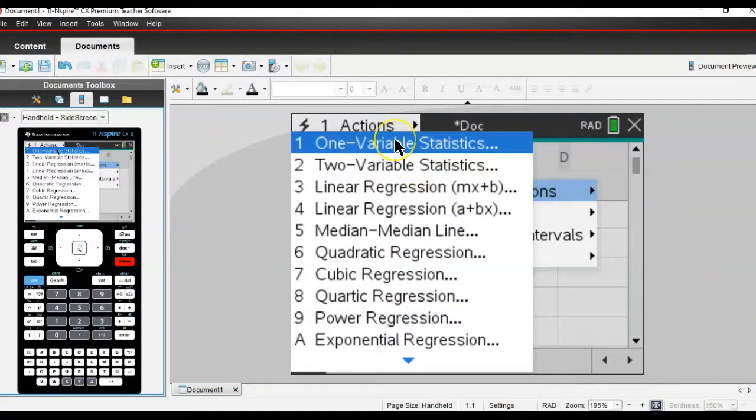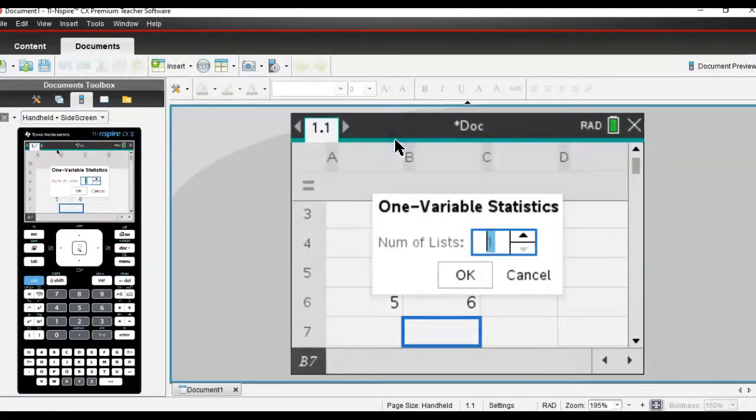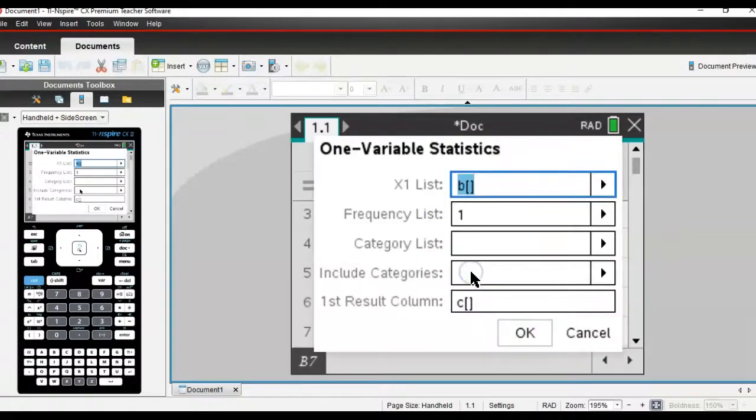One variable stats previously has given us mean and standard deviation. I want to go there again. Even though I entered 2 columns worth of data, I want one variable stats. And when it says how many lists, I still want to say one list. I have only one list of variables. That's that first list, 0, 1, 2, 3, 4, 5. However, here's where things change. All right, where are my x's?